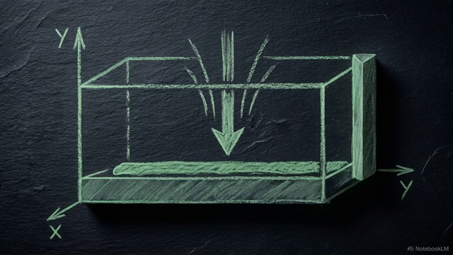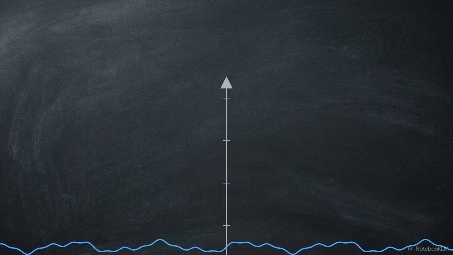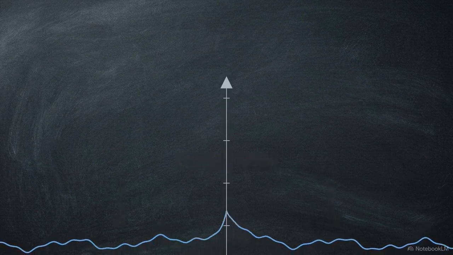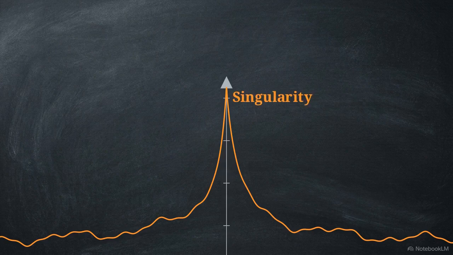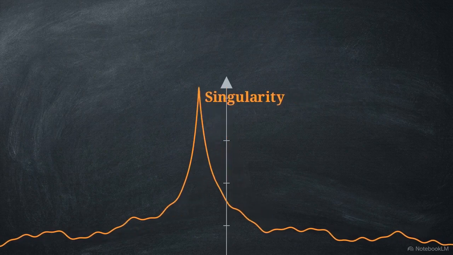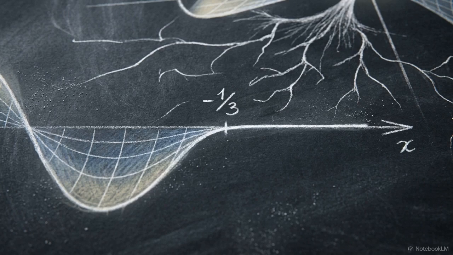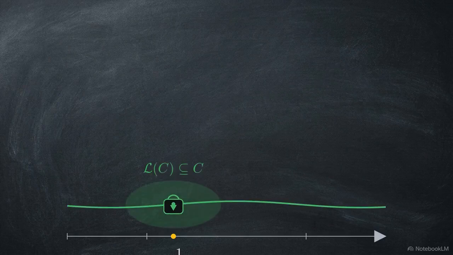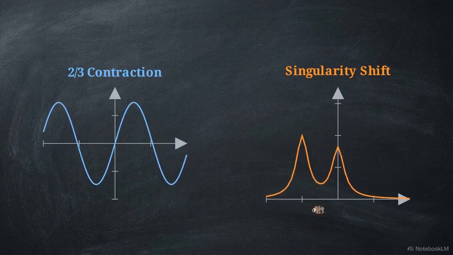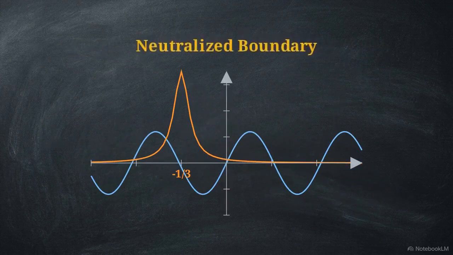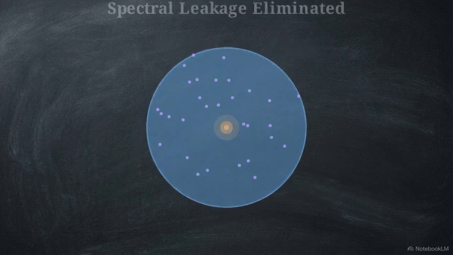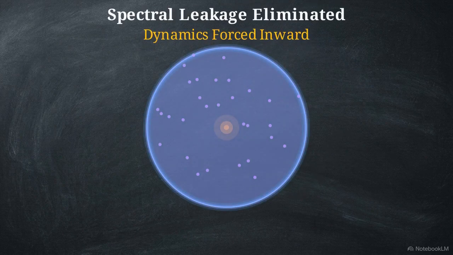The mechanism for this is the Lasota-Yorke inequality. A 2/3 contraction multiplier compresses the oscillating density wave. As the input approaches zero, an infinite singularity spike emerges. We resolve this through the singularity shift, translating the axis and anchoring the spike onto the stable fixed point at -1/3. At this new anchor point, the function's output is finite, the spike is neutralized, and the operator's invariance is secured. By combining the 2/3 contraction with the singularity shift to neutralize the boundary, we eliminate spectral leakage. All system dynamics are forced inward.